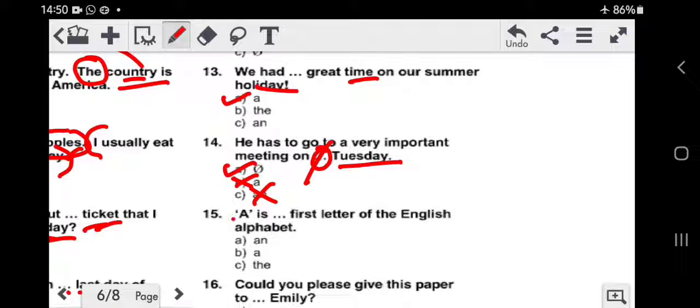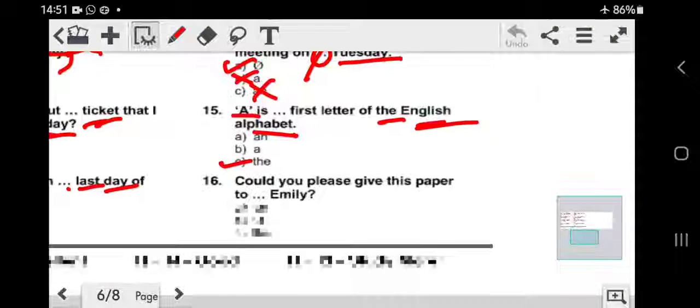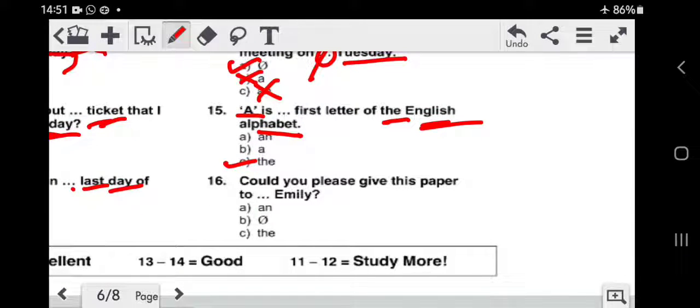15. A is the first letter of the English alphabet. Now we are talking about A, which is a specific alphabet. Therefore the article the. A is the first letter of the English alphabet. If you see here also, they have put the article the before alphabet because they are talking about specific English alphabets. Got it? The last sentence.